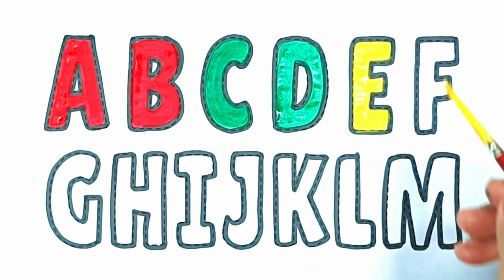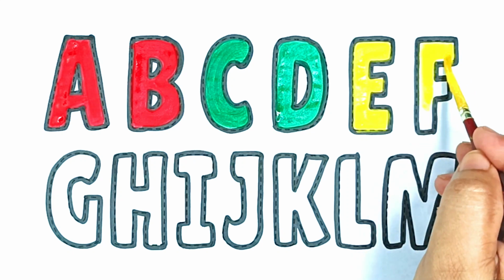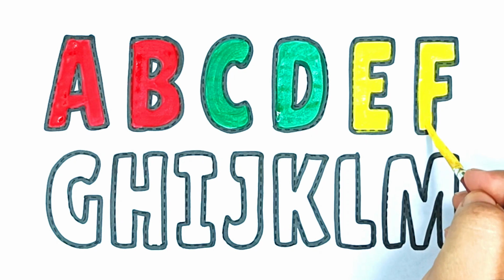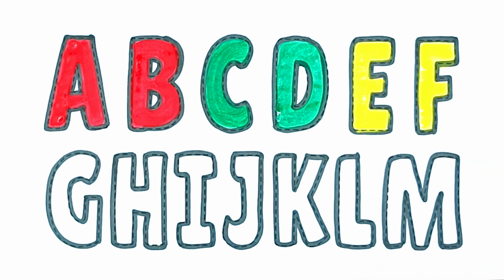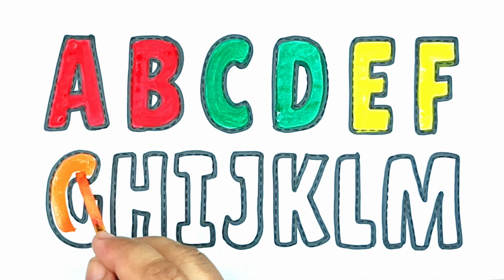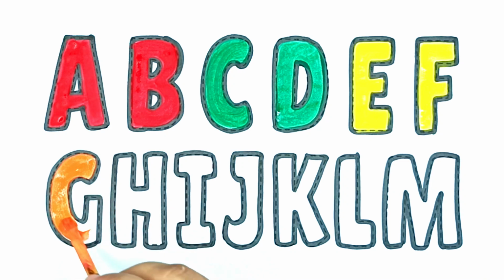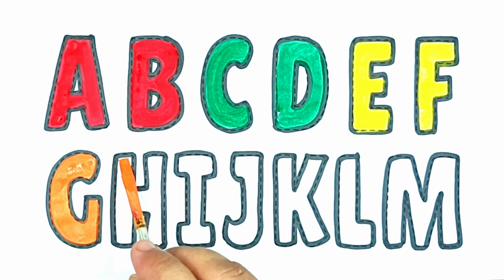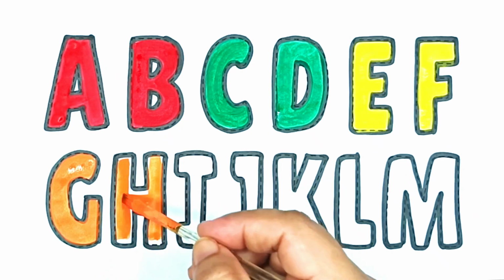E for egg. The nurse takes the cow. The nurse takes the cow. F for frog. Hi ho the dairy-o, the nurse takes the cow. The cow takes the dog. The cow takes the dog. G for glass. Hi ho the dairy-o, the cow takes the dog.